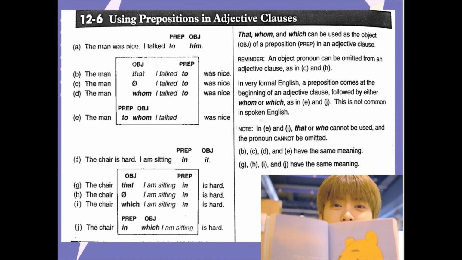Okay, now we are going to see using preposition in adjective clause. That, whom, and which can be used as the object of a preposition in adjective clause. The man was nice. I talked to him. Here we can see the preposition to, and the object of the preposition, him. The adjective clause will become the man that I talked to was nice.